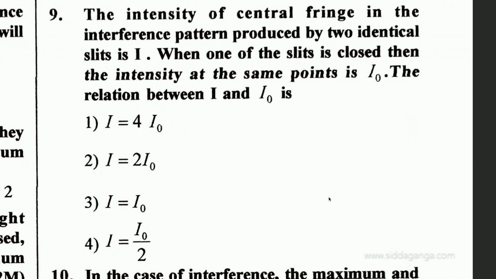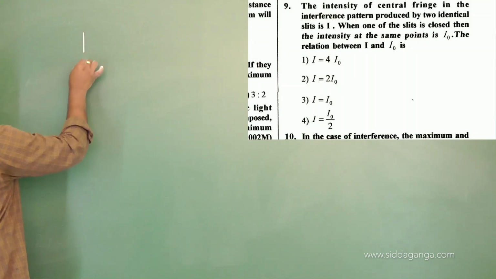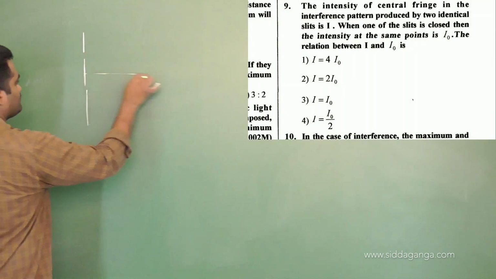The intensity of the central fringe in the interference pattern produced by two identical slits is I, they have given. I is the intensity produced at the central fringe for identical sources. When one of the slits is closed, then the intensity at the same point is I naught. Then the relation between I and I naught is, see, I will just write for this, two slits, this is the center of the screen.